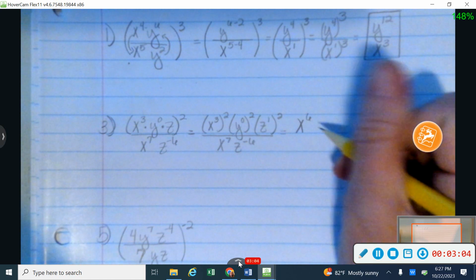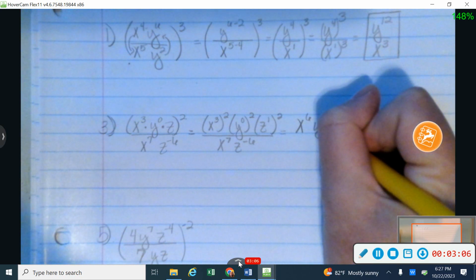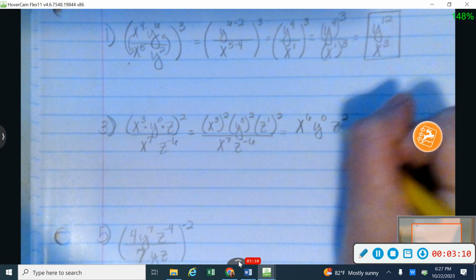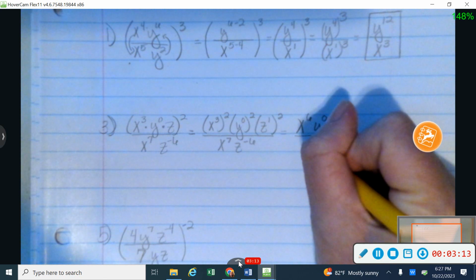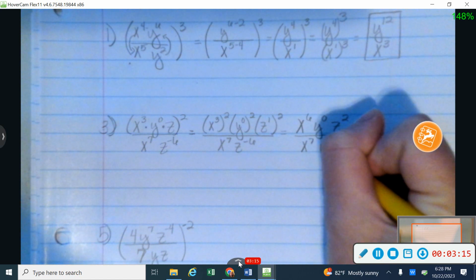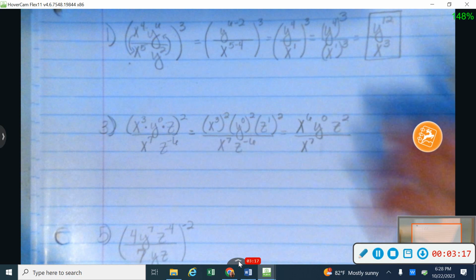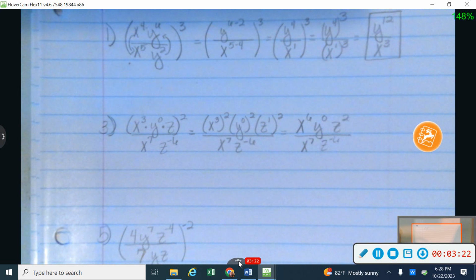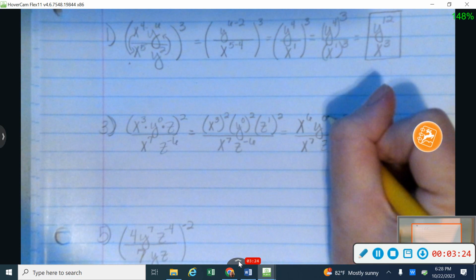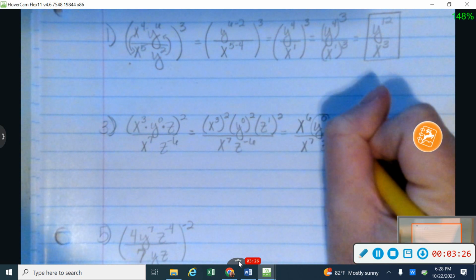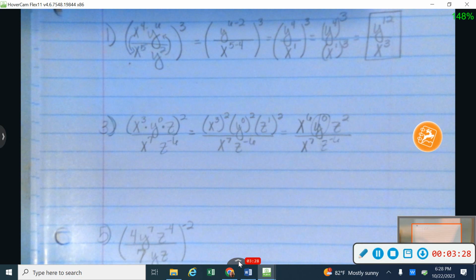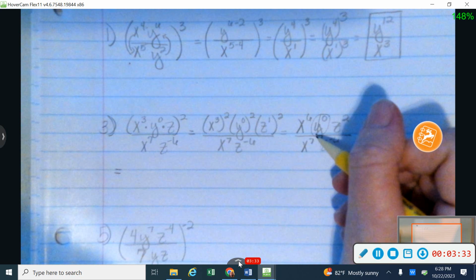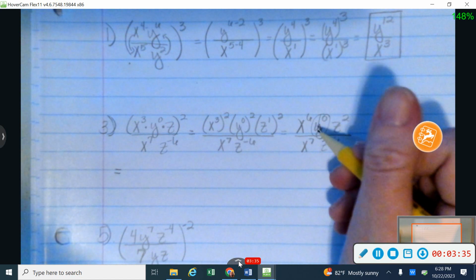When I have exponents raised to exponents, I'm going to multiply them together. That's going to give me x to the 6th power. I'm going to do 0 times 2 gives me 0, and 1 times 2 gives me 2. So that's going to leave me with all of this. I'm going to have z down there on the bottom. I almost wrote a y, just like that. I do know that anything to the 0 power is 1, so really I'm just multiplying by a 1 right there. I don't really need to do anything with that. You could bring the 1 out to the front if you wanted to, but you really don't have to.